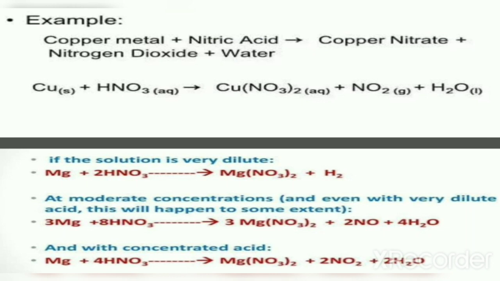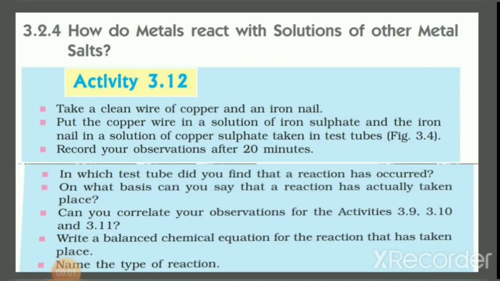Let us now learn the reaction of metals with solutions of other metal salts. Consider the activity. Take a clean wire of copper and an iron nail. Put the copper wire in a solution of iron sulfate and the iron nail in a solution of copper sulfate taken in test tubes. Record your observations after 20 minutes.